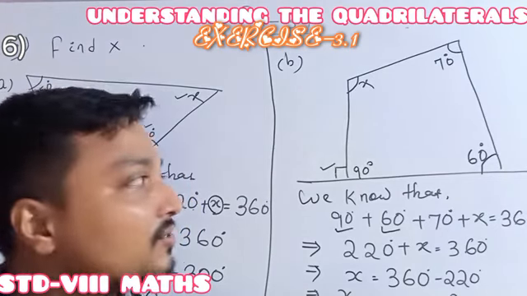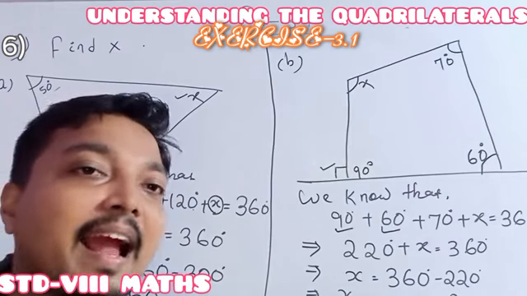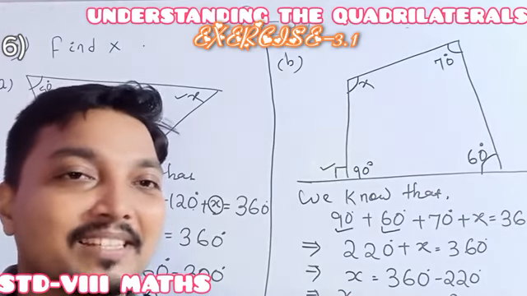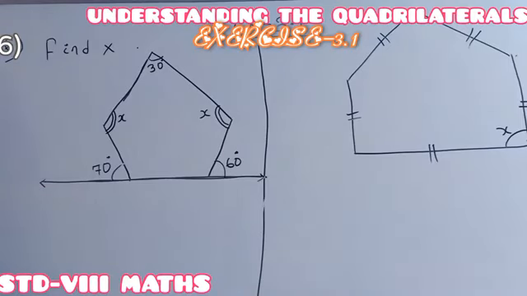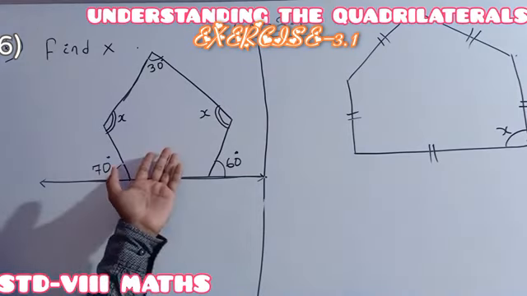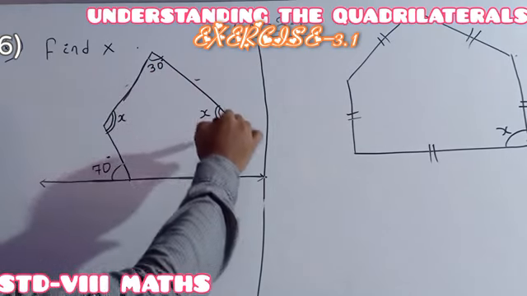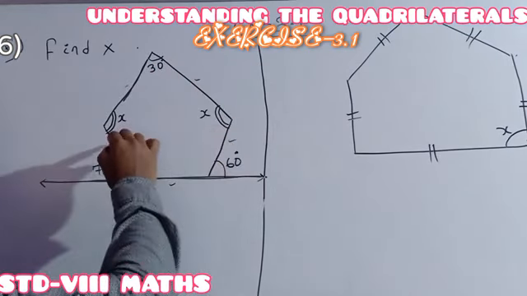Understood or not understood? So how we have done question A and B, in the same way we will proceed with question C and question D. In question A and B, the figure of a polygon had 4 sides, both were quadrilaterals, but here this figure has 5 sides, 1, 2, 3, 4, 5 sides.